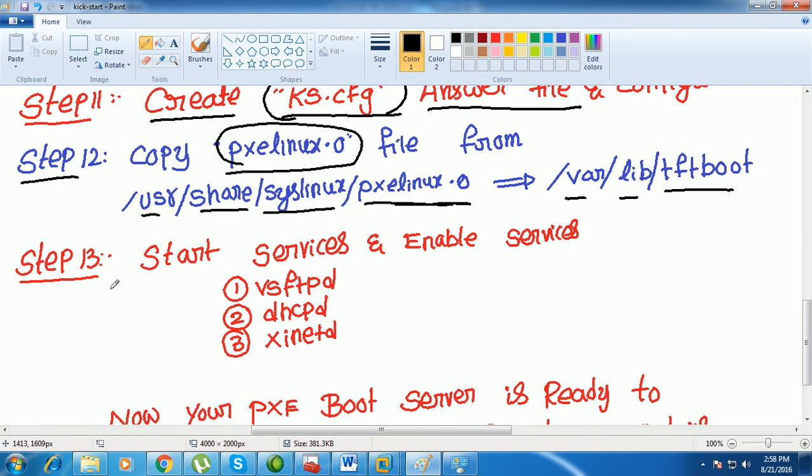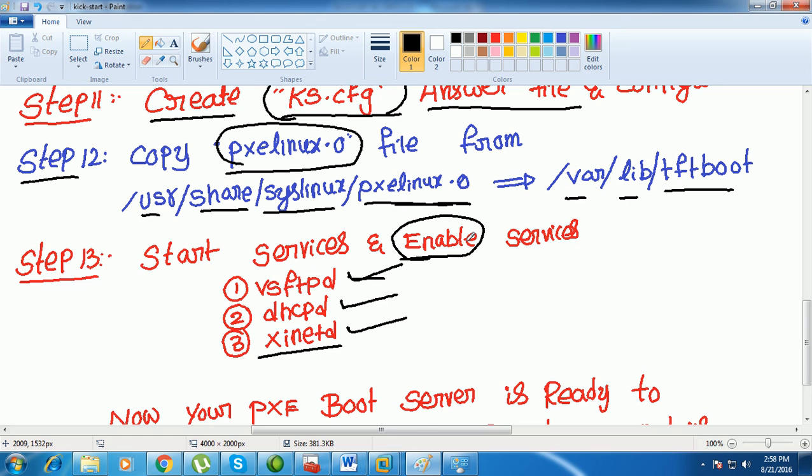Step 13: you need to start the VSFTPD, DHCPD service and XINETD. The XINETD is for the TFTP server, and as well you need to enable the services. So what you can do now?